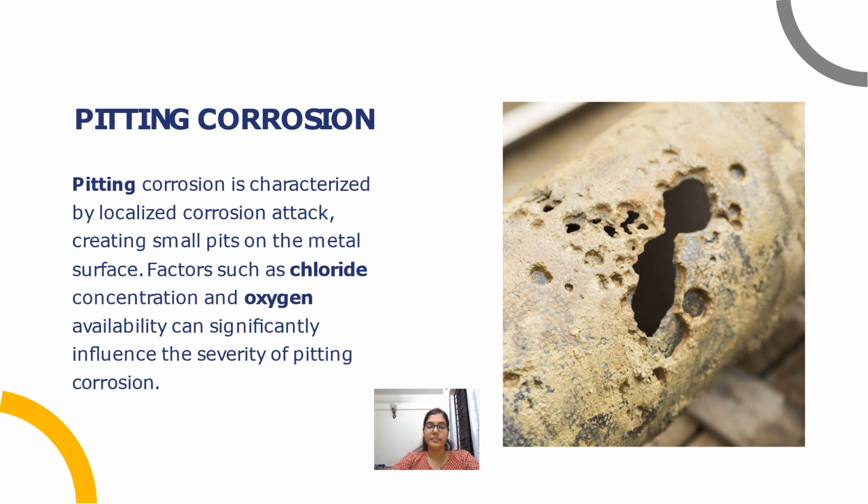Pitting corrosion. Pitting corrosion is characterized by localized corrosion attack creating small pits on the metal surface. It often starts with a small scratch which then becomes an active site for corrosion. Pitting corrosion can be particularly destructive, leading to rapid damage. Factors such as chloride concentration and oxygen availability can significantly influence the severity of pitting corrosion.